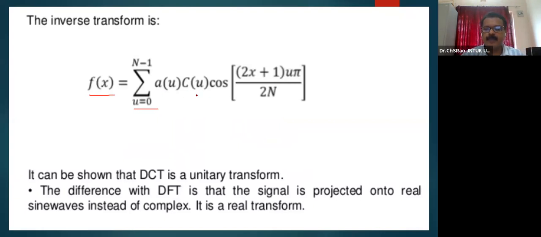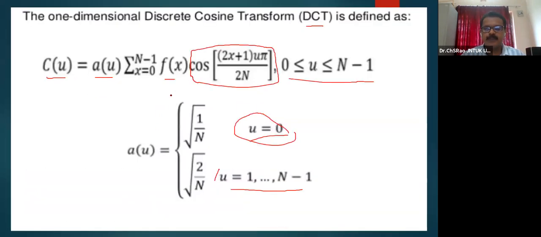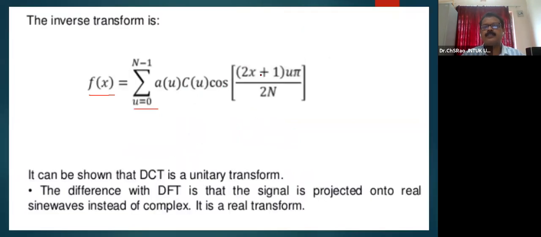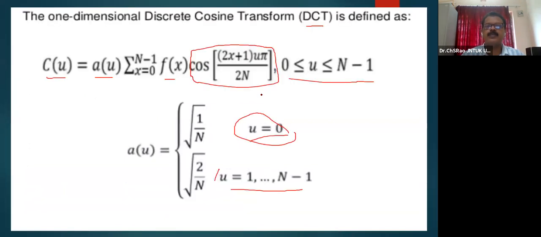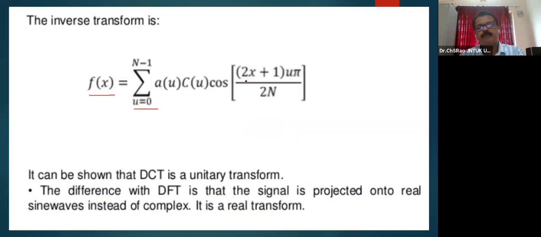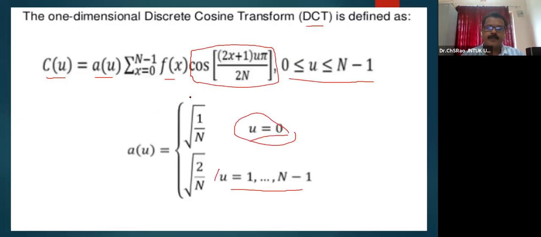cos of (2x plus 1) u pi by 2n. Here also C(u) may take on any values, and A(u) may take on any value between root 1 by n and root 2 by n. Cos of (2x plus 1) u pi by 2n is the kind of inverse and forward transformation kernel. The only thing that changes is that here the transformed signal is utilized, and this is the original signal. That is the only change, so it is easy to remember.